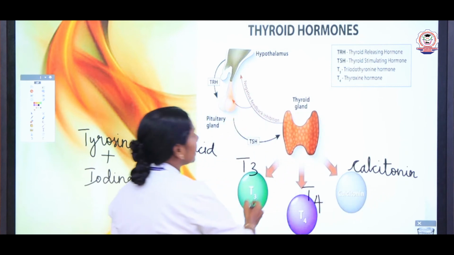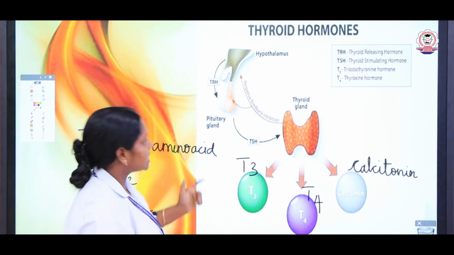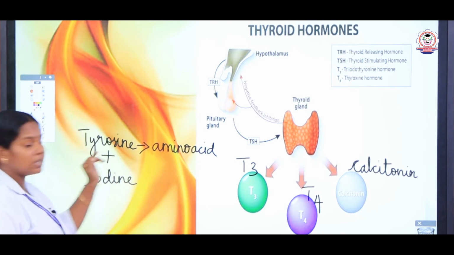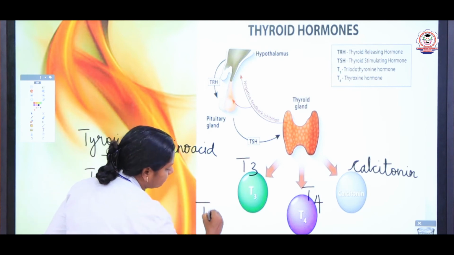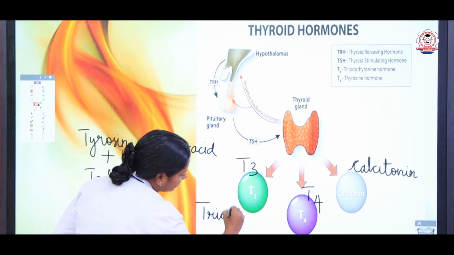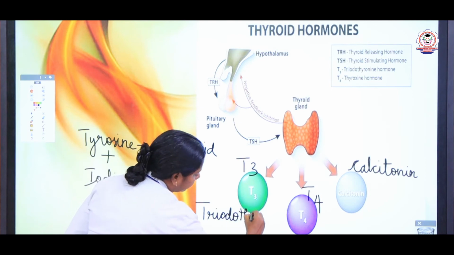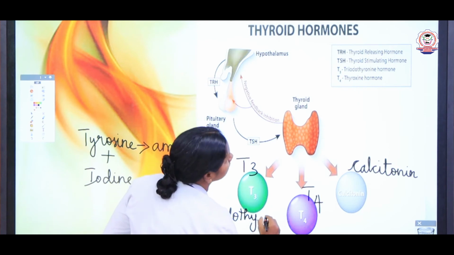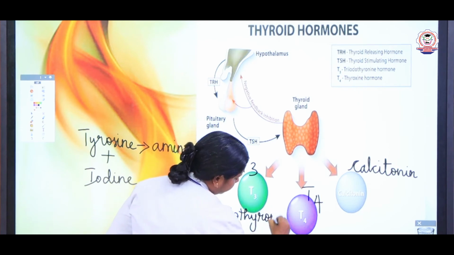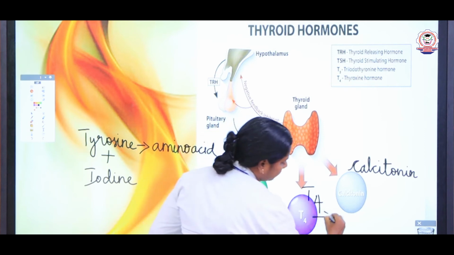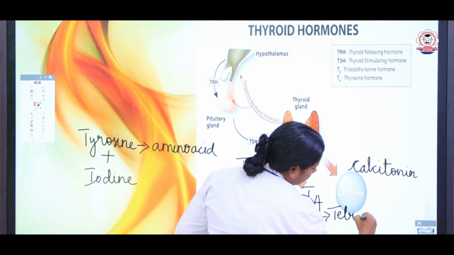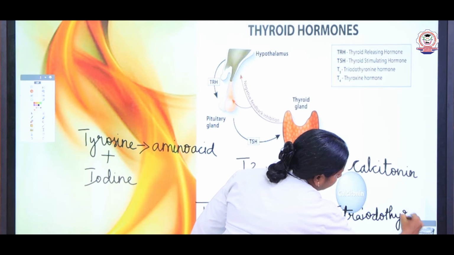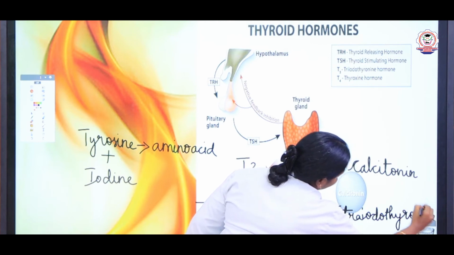What is the other name of T3? Since it consists of iodine and tyrosine, we can say it as triiodothyronine. And T4 is tetraiodothyronine.